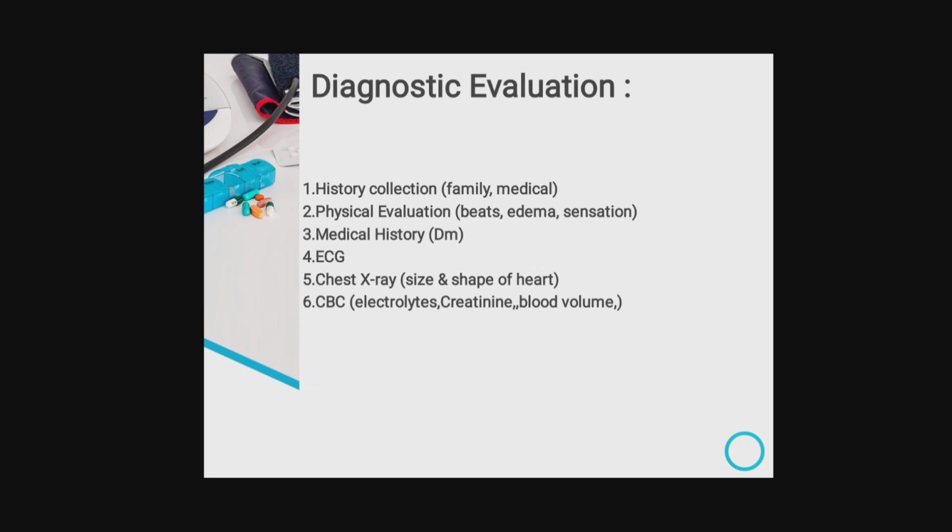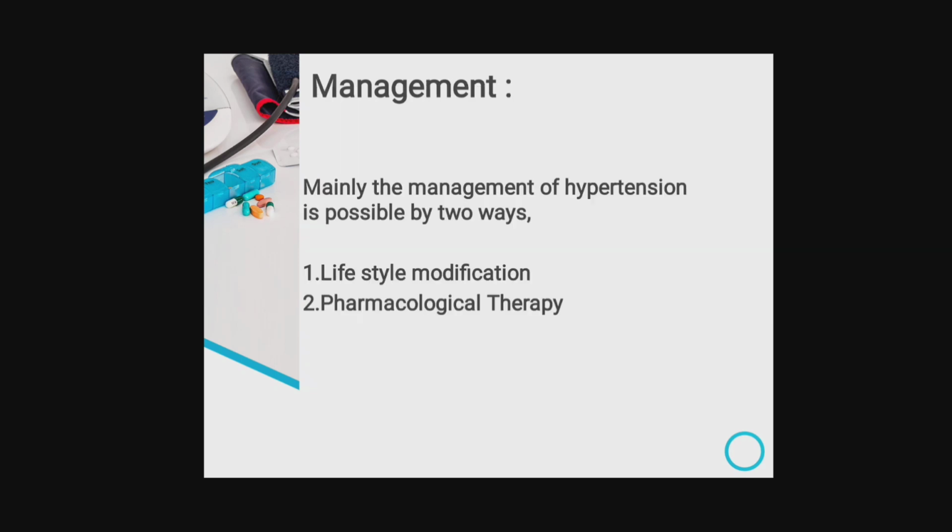Then medical history, that is whether the patient has any cardiovascular disease, metabolic disorders like diabetes, or any heart conditions. Then we can check the ECG, then chest x-ray for the size and shape of the heart. Then we also check the CBC, electrolytes, creatinine and blood volume. These are diagnostic parameters.